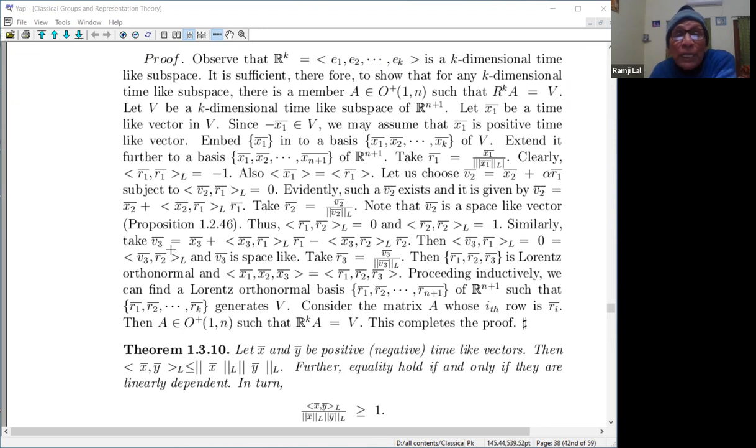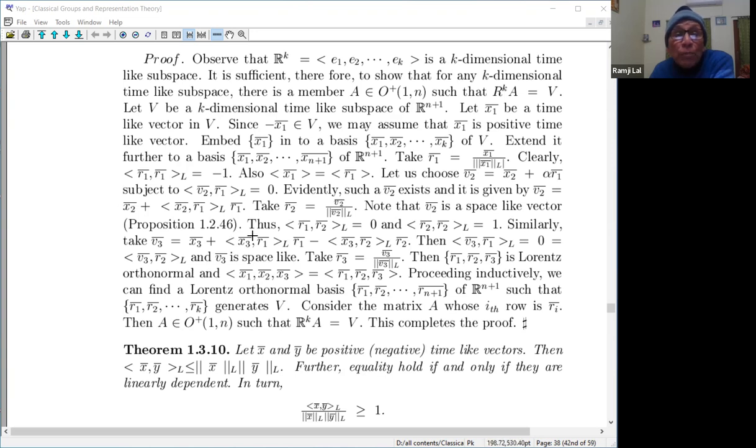Similarly, take v3. So far this is fine. Now for this, you take x3 and r2. If you take x3, then to become orthogonal to r1, you have to take this plus part as here, as in the case of x2.